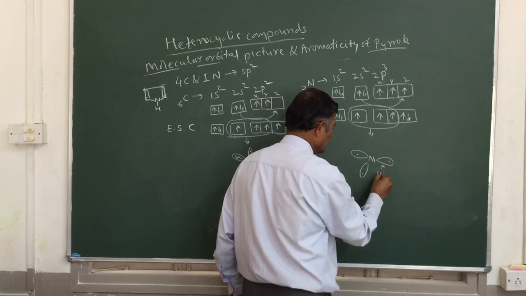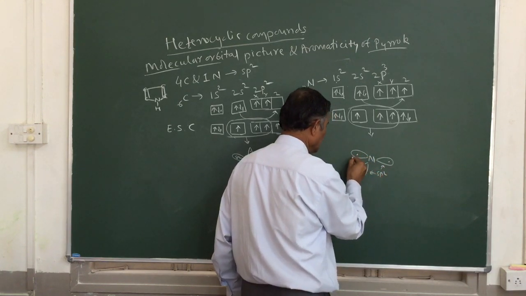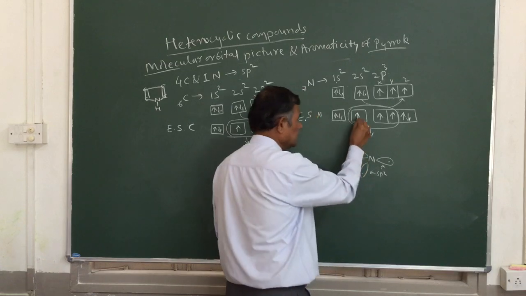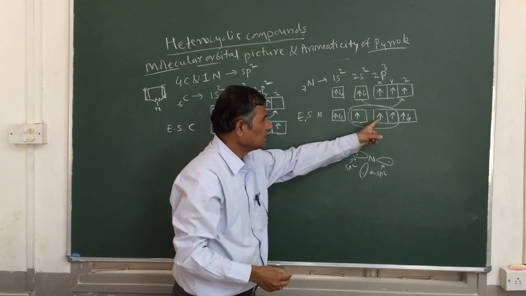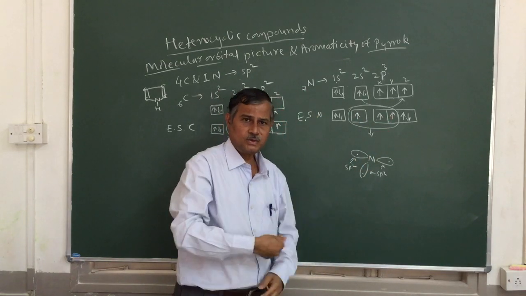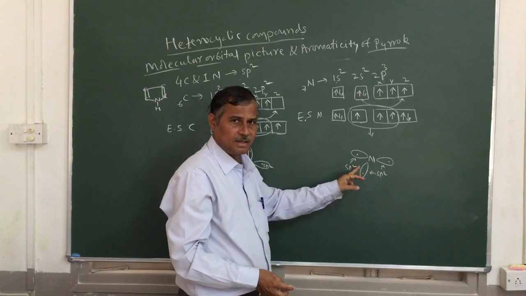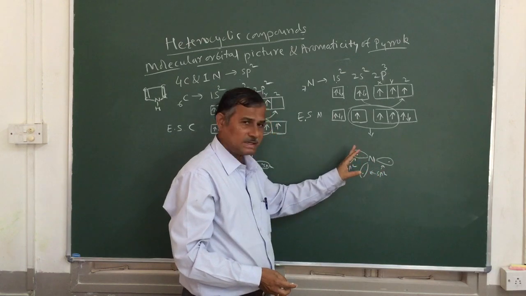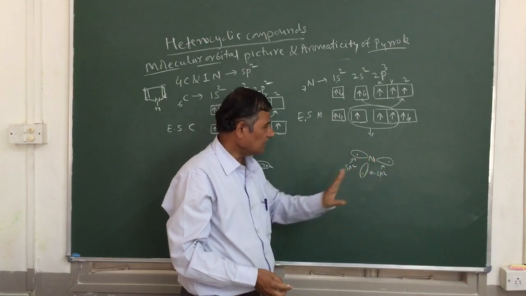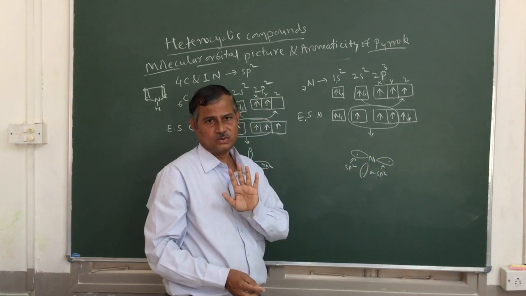All are sp2: this is sp2, this is sp2, this is sp2. These 3 orbitals, one s and 2 p, mix with each other and give 3 new sp2 hybrid orbitals of equivalent energy.